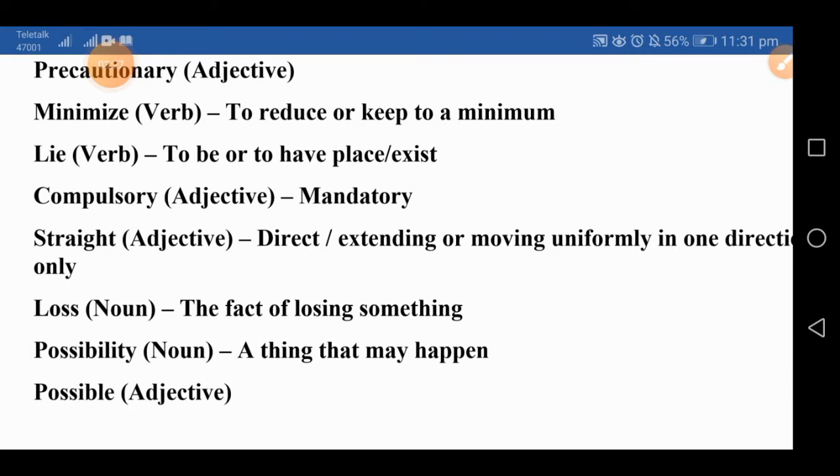Okay, loss, the next word, noun. Loss is a noun. The fact of losing something is a very easy one. And possibility is also a noun, a thing that may happen. And possible is the adjective of this word. So we have watched all those words and now we'll go for the answer. And I think this will help you to go for the answers.